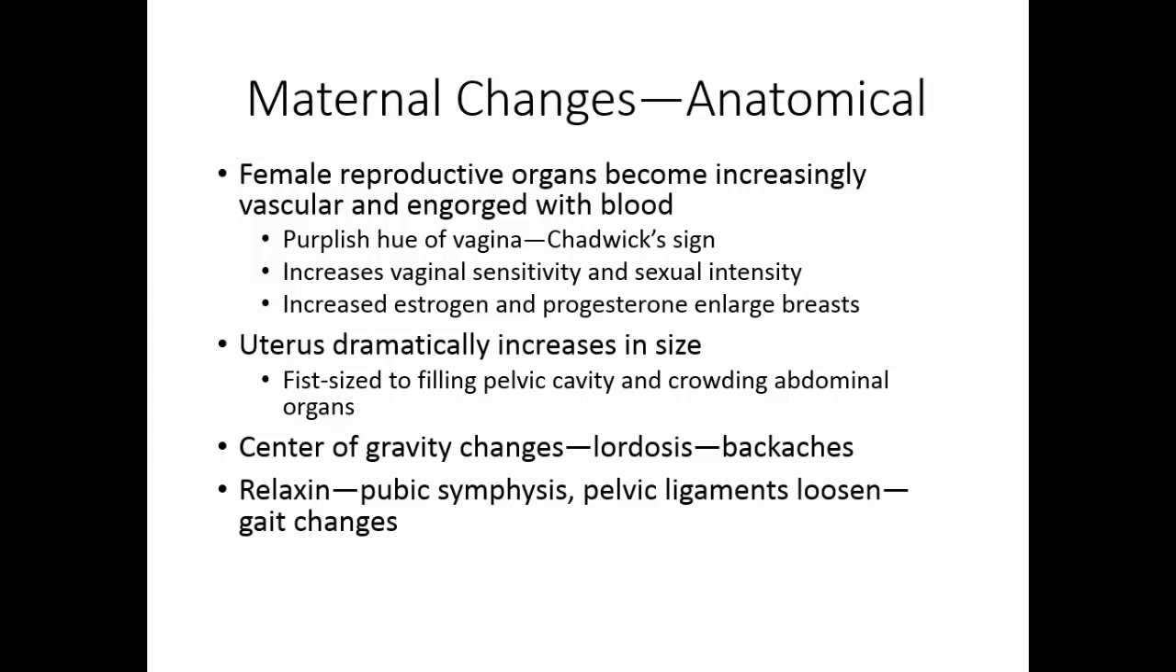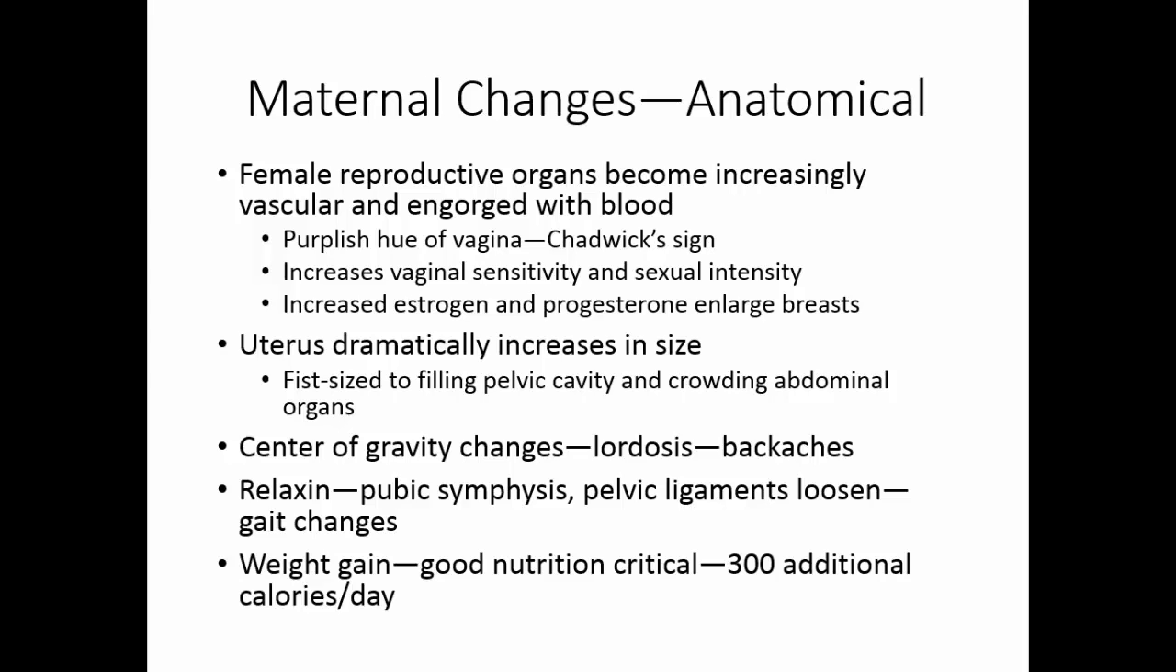Relaxin, which is secreted by the placenta, causes the pubic symphysis and the pelvic ligaments to loosen. This means that everything gets a little looser in the pelvic region. The hips loosen up, the knees loosen up, and this causes the gait to change. There is a weight gain, usually about 28 to 30 pounds. Good nutrition is critical because only 300 additional calories per day are needed. It's not necessary to eat a lot of food, but you do need to eat high quality food.